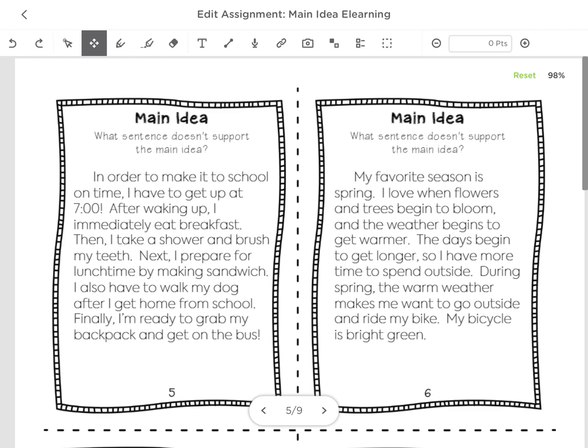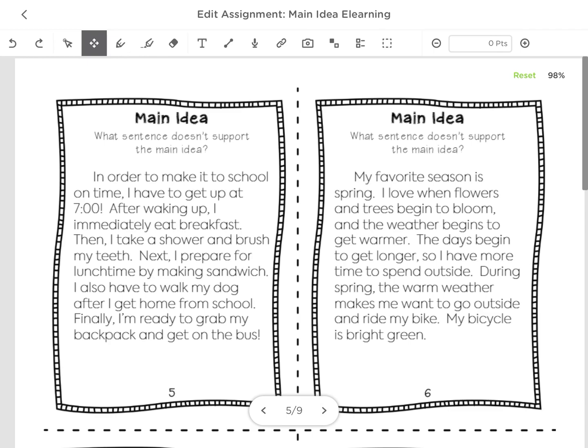So the instructions say, what sentence doesn't support the main idea? Now remember, the main idea is what the passage is mostly about. There are a lot of details in a passage, but there is one main idea. The main idea could be per paragraph, but in this case, it's going to be per passage. So we're going to go ahead and read the first one, and then we're going to use our highlighting tool to highlight the sentence that does not belong, which sentence does not support the main idea. So let's go ahead and read it together.